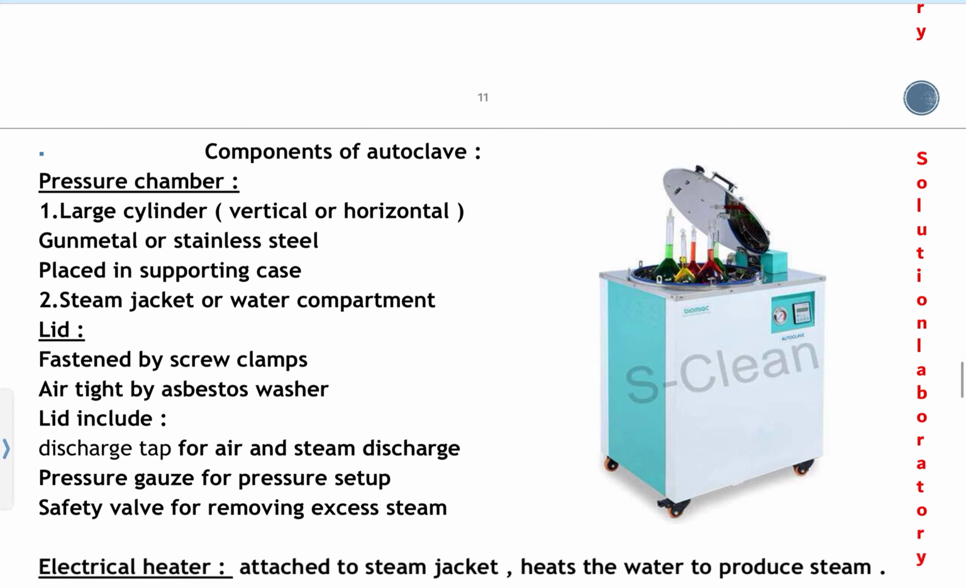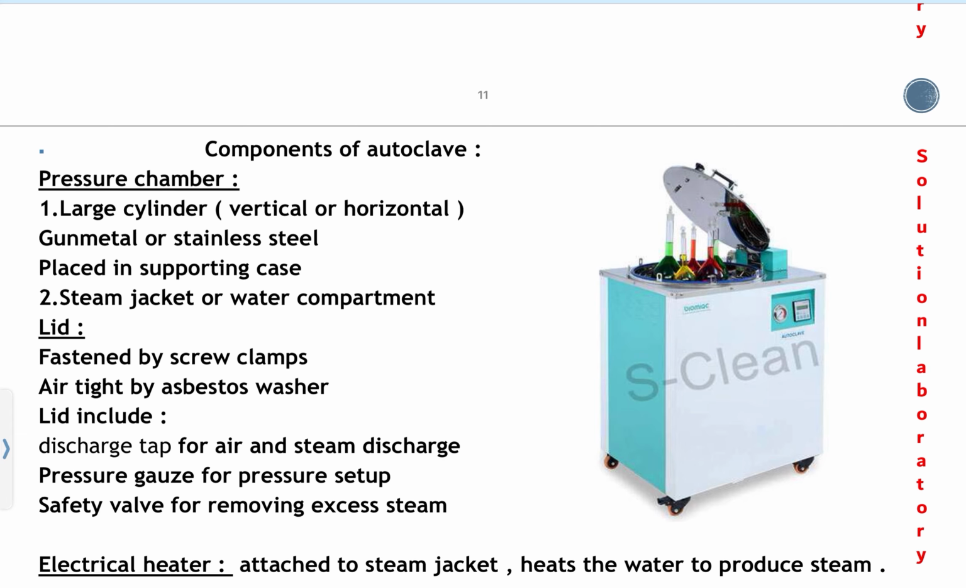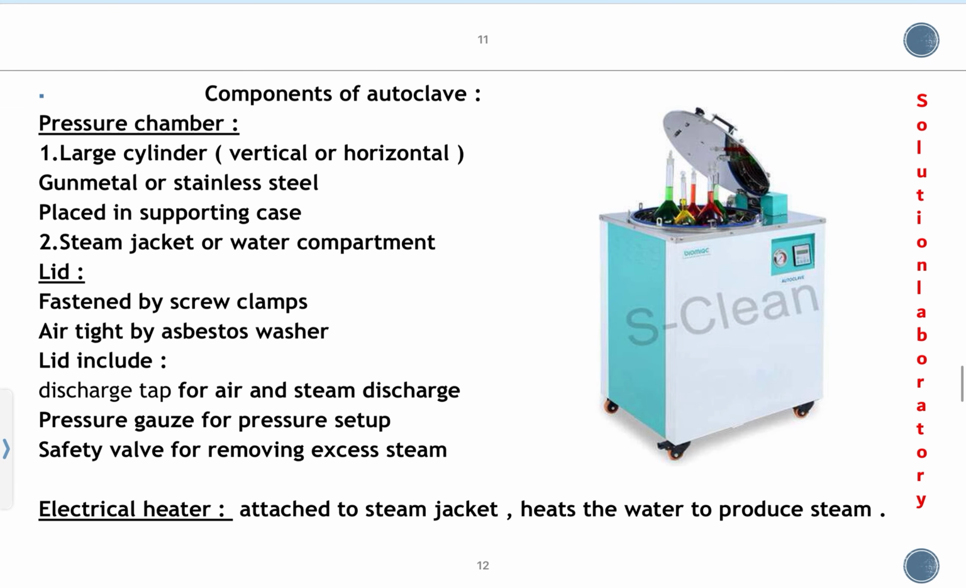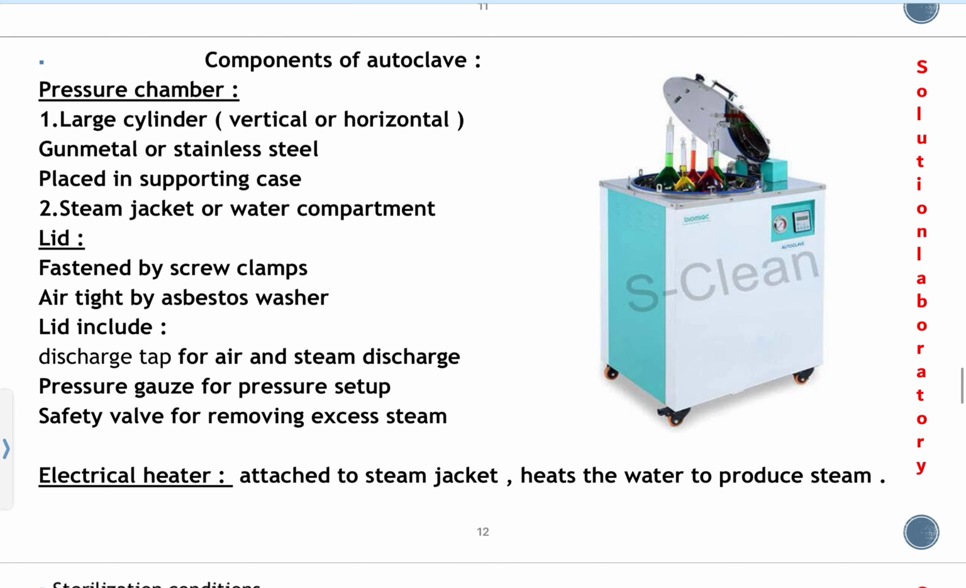What are the parts and components of the autoclave? Autoclave consists of a pressure chamber, lid, and an electrical heater. The pressure chamber consists of a large cylinder. This cylinder can be vertical or horizontal. The cylinder is made of gunmetal or stainless steel, placed in a supporting case of iron. A steam jacket or water compartment is also present in the pressure chamber. This is generally attached to the pressure chamber.